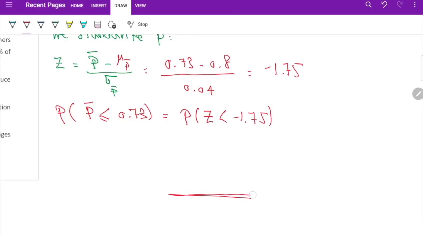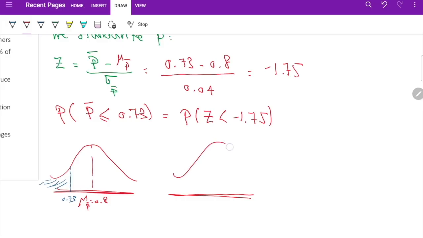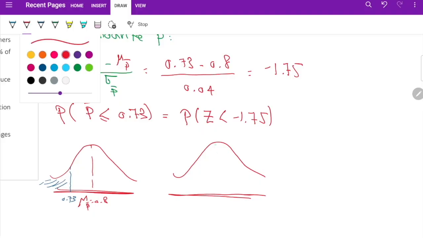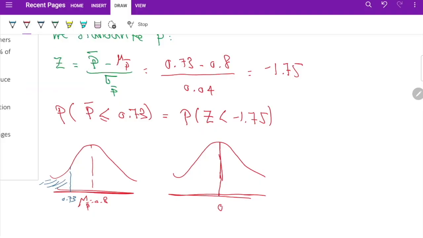That means, if you want to see the sampling distribution, it is the sampling distribution on the left. This is mu p bar, which is 80%, right? This is 73 here. So we're looking for this area. This is the sampling distribution. This is the standardized distribution. So either use the right or the left. This is the 0, because this is the standardized normal distribution, and negative 1.75 is here. So we're going to look at this area.